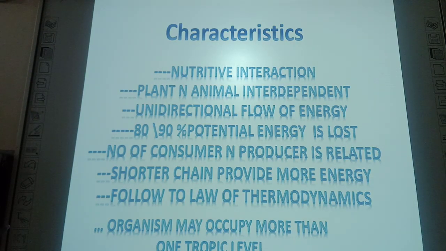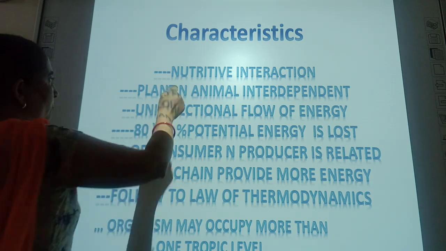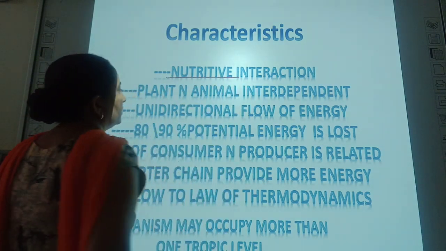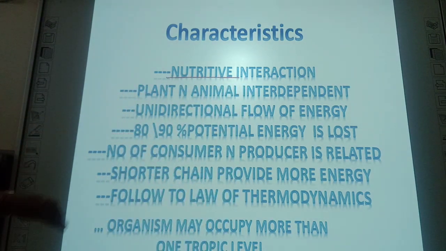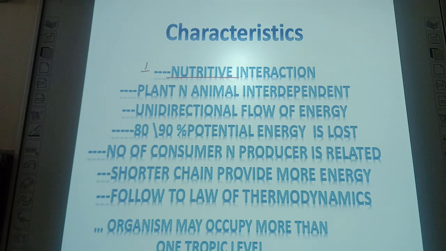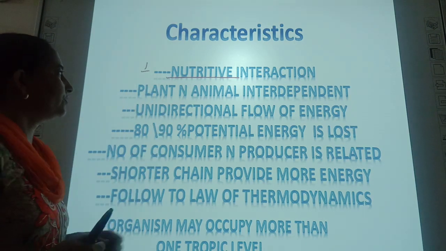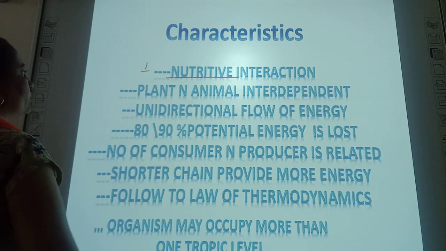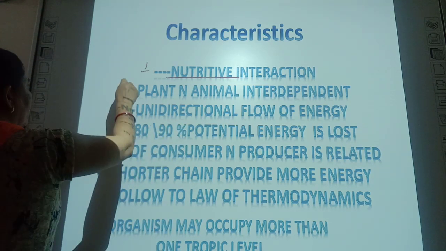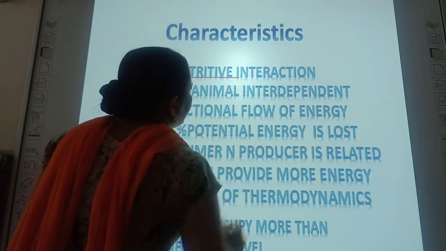What are the characteristics of a food chain? A food chain is always nutritive. Such types of interaction are nutritive interactions. So, in a food chain, transfer of energy in the food takes place. So, these are nutritive also. Here, plants and animals are interdependent.